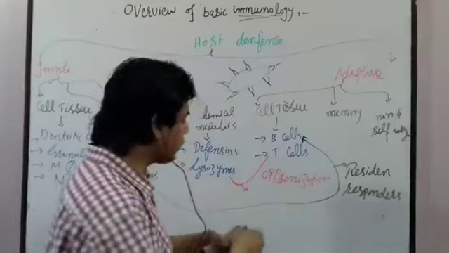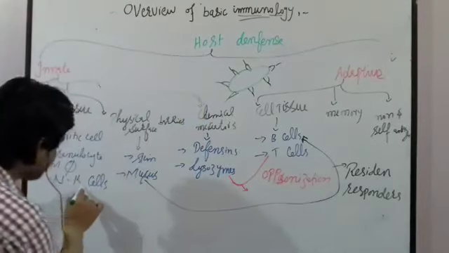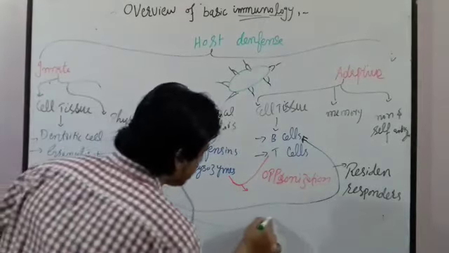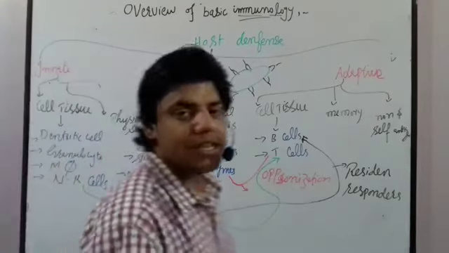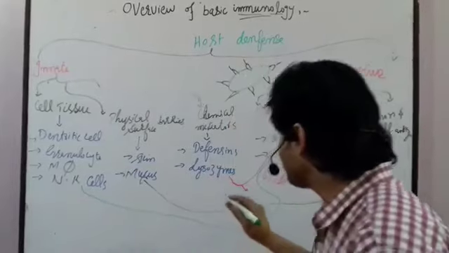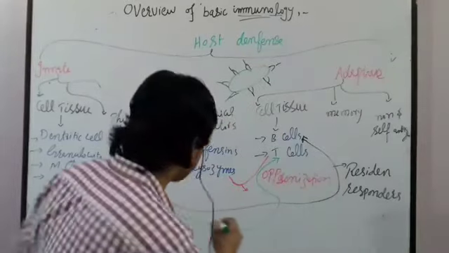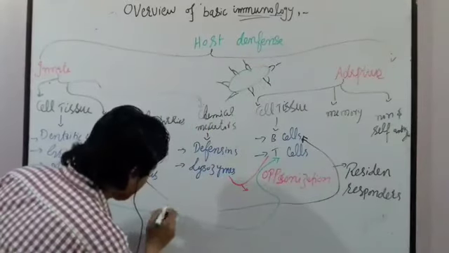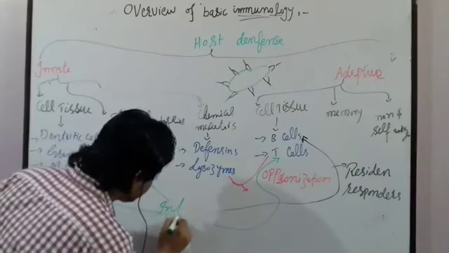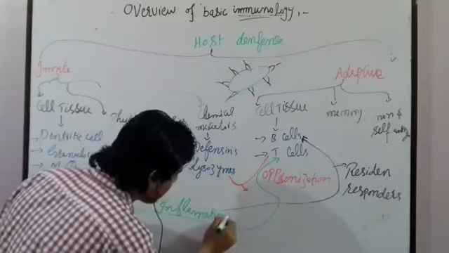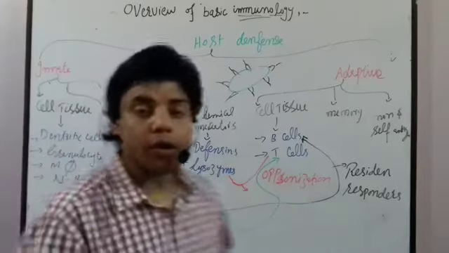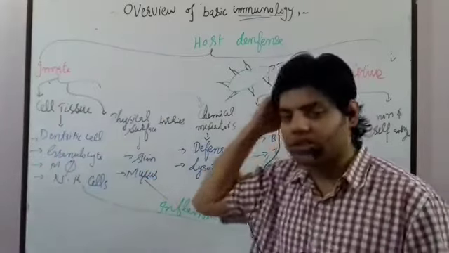Moreover, we have dendritic cells, B cells, and T cells. These are sometimes involved in inflammation. So let me write, they are involved sometimes in inflammation.